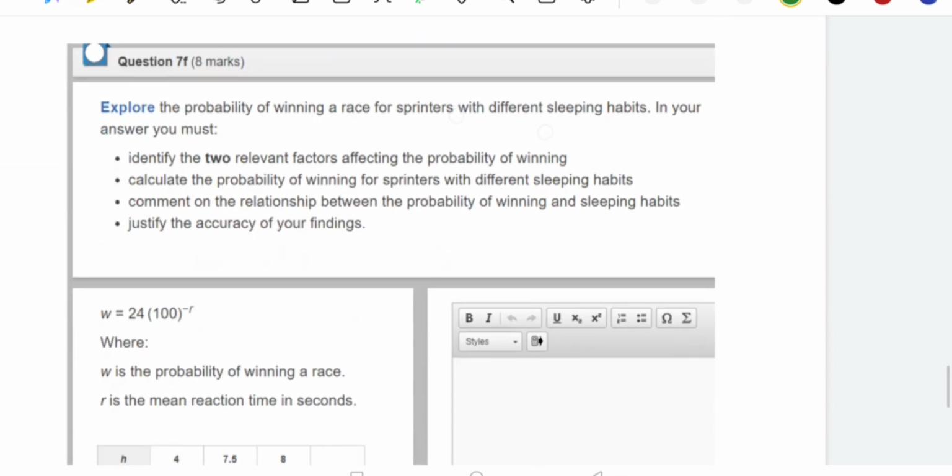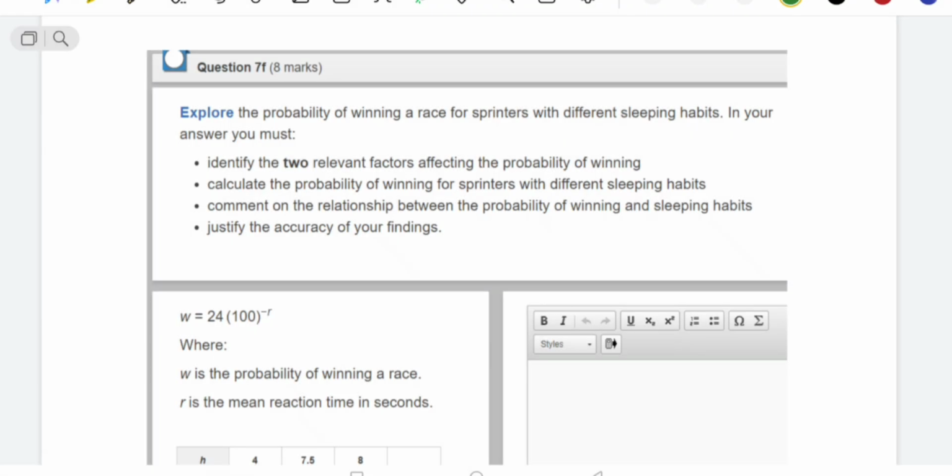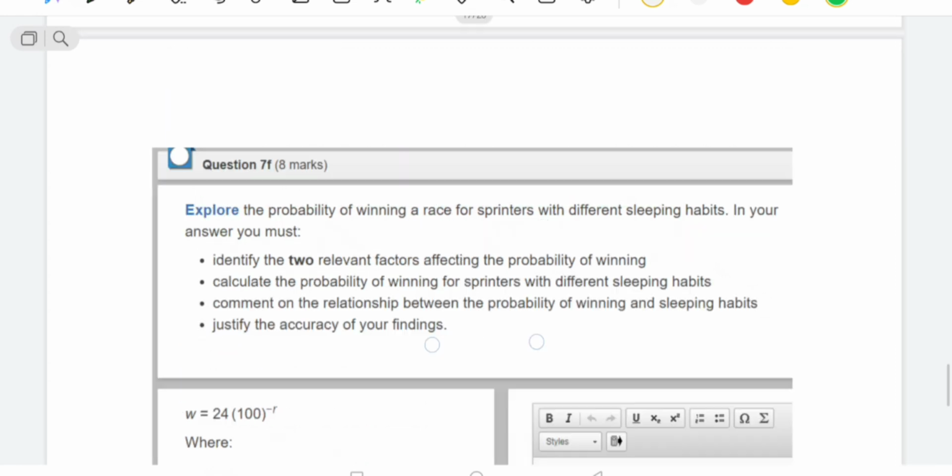Okay, look at the F part. In the F part it is 8 marks. Identify 2 relevant factors affecting the probability of winning. Probability of winning, we need to check. This is the thing.